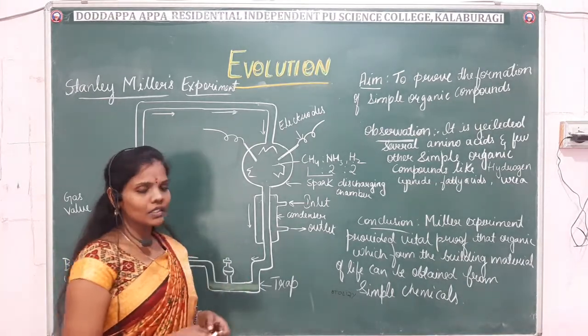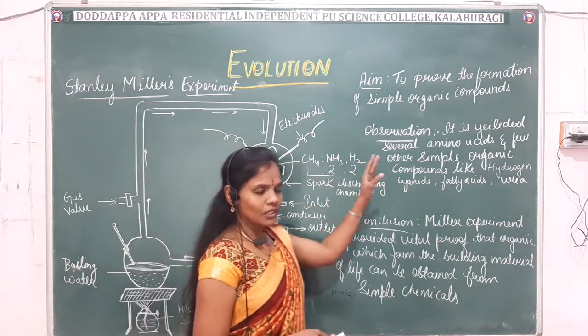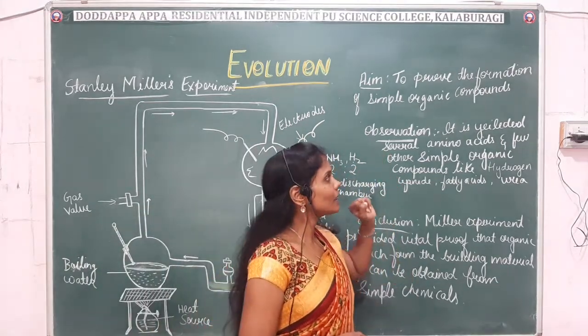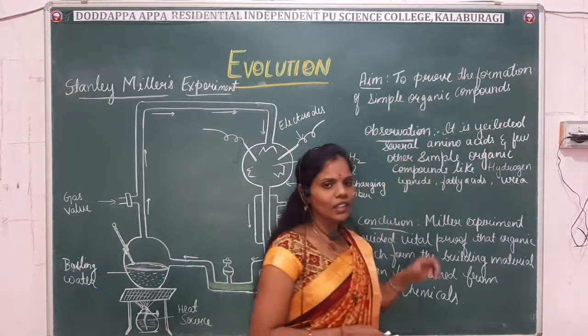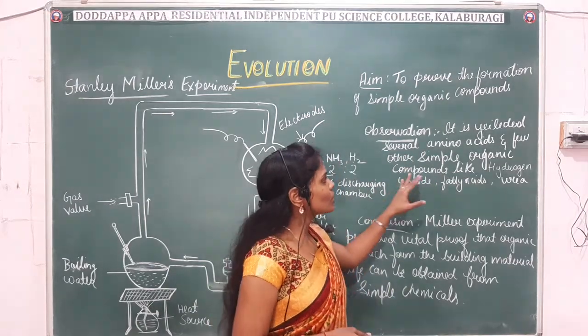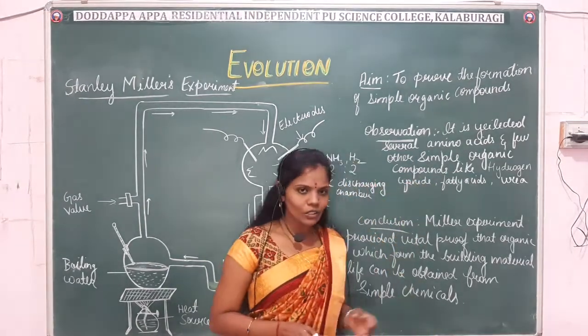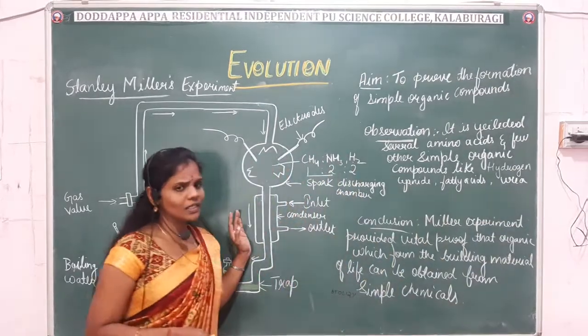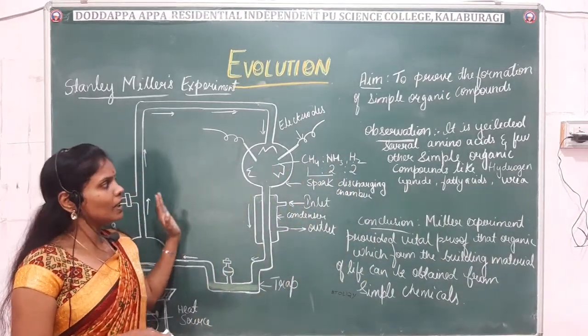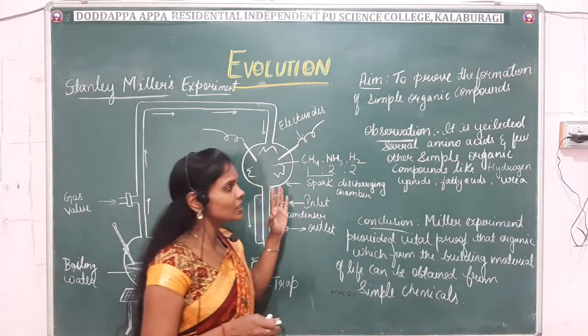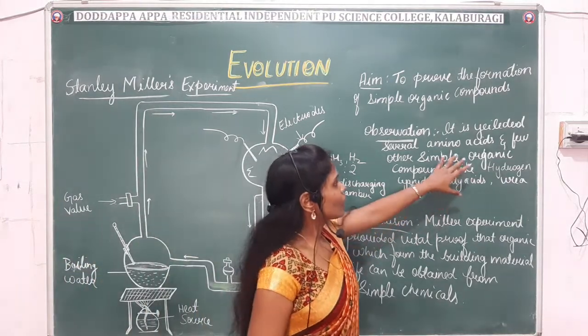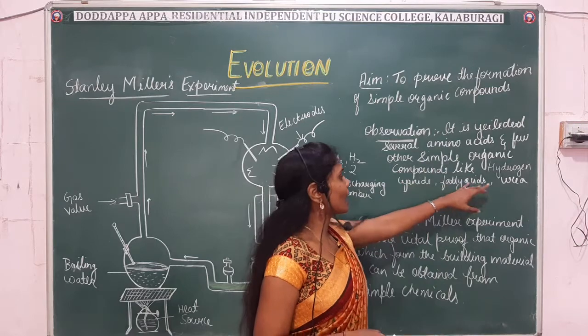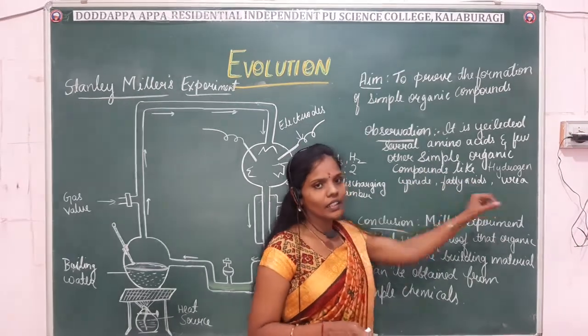Okay, so what happens here in this experiment? Observation: Miller observed that it yielded several amino acids and a few simple organic compounds like hydrogen cyanide, fatty acids and urea. By using a simple experiment or simple mixtures, he obtained different compounds like amino acids, hydrogen cyanide, fatty acids and urea.